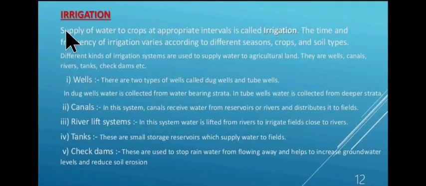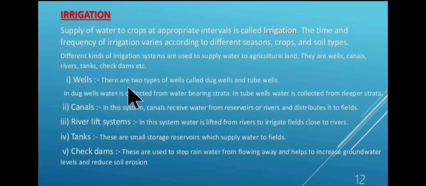Now what is irrigation? Supply of water to crops at appropriate intervals is called irrigation. The time and frequency of irrigation varies according to different seasons, crops and soil types. Different kinds of irrigation systems are used to supply water to agricultural land. They are wells, canals, rivers, tanks and check dams, etc.